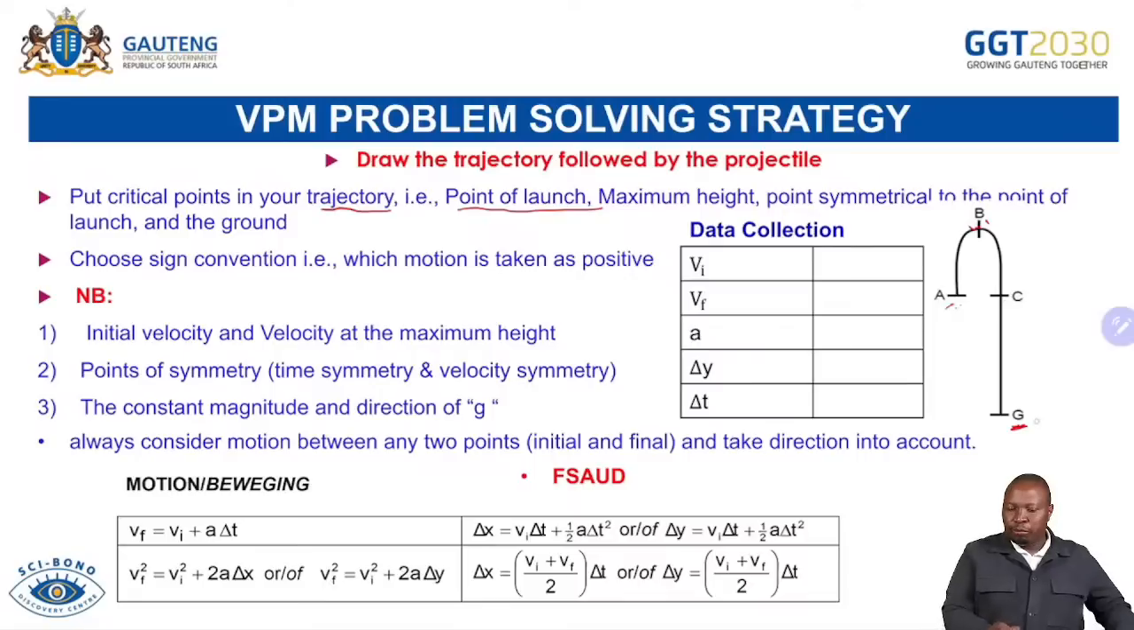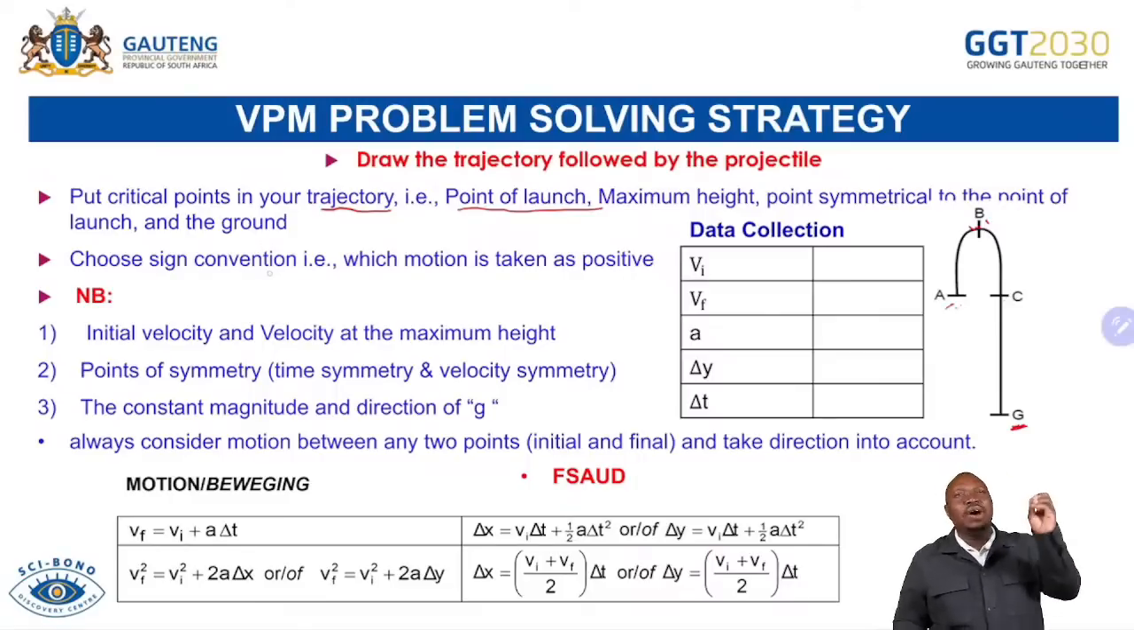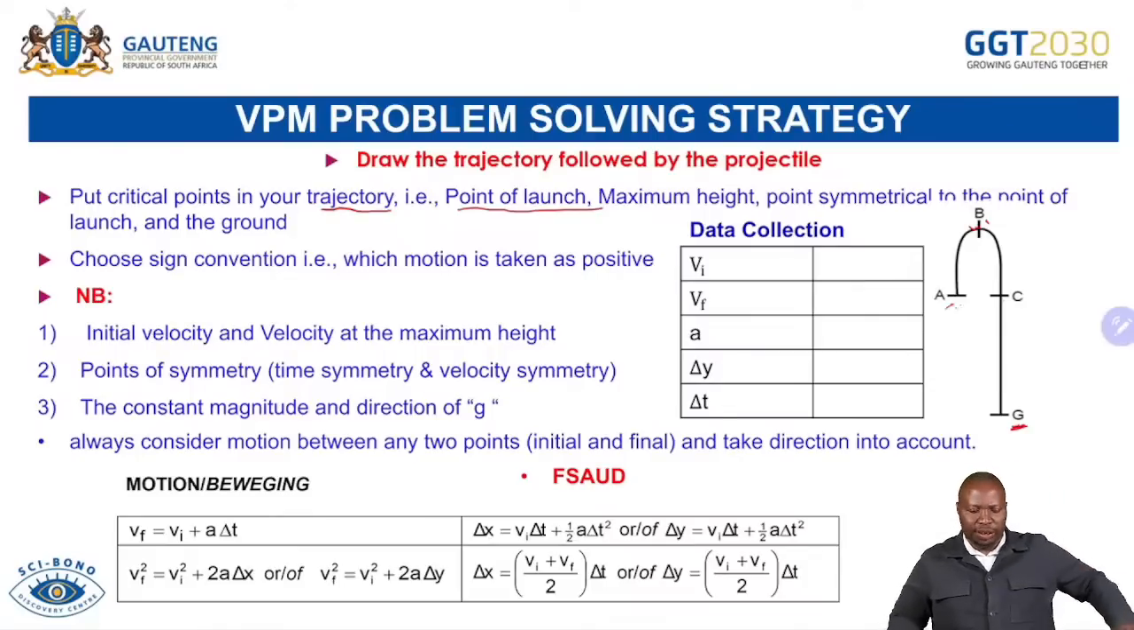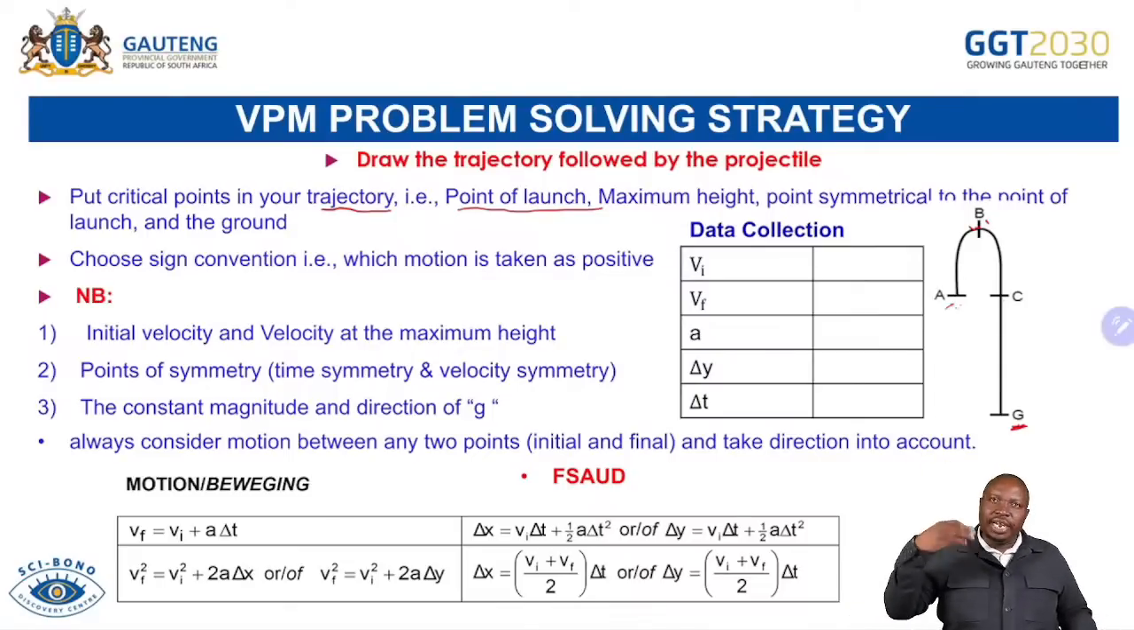Now, we're saying choose the sign convention. It's very important to say upward is positive or downward is positive. We can't stop emphasizing that, because that's where learners lose marks. If you are just putting everything as positive... Remember, when the object is going up, you have to tell us that upward is positive, then we'll know that G, which is going downward, will be negative. So it's important that you do that.